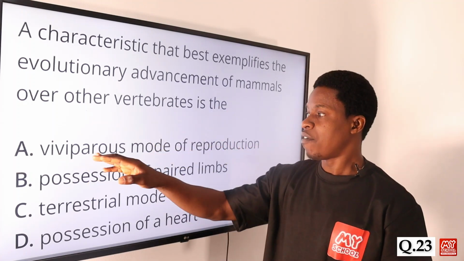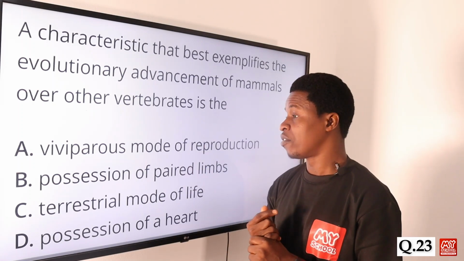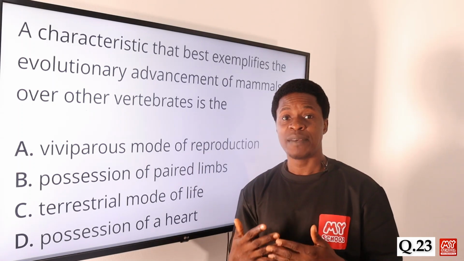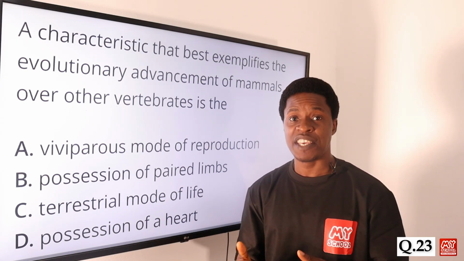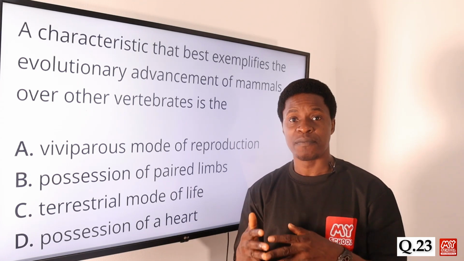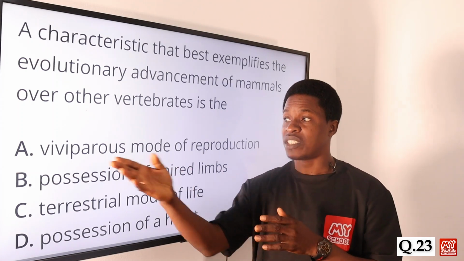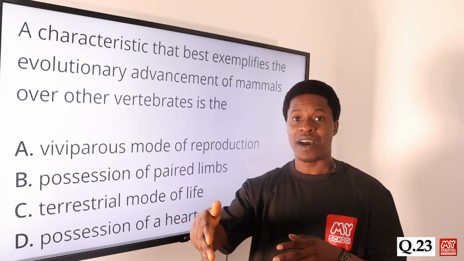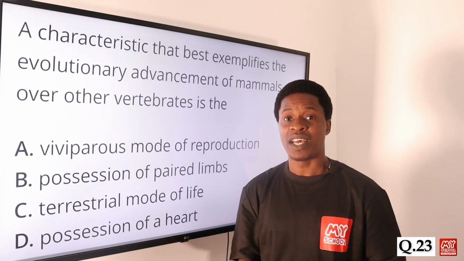Option A says viviparous mode of reproduction. When we talk about viviparous mode of reproduction, we are talking about animals that give birth to their young ones alive. The other one is oviparous. Oviparous has to do with birds, or animals that lay eggs.